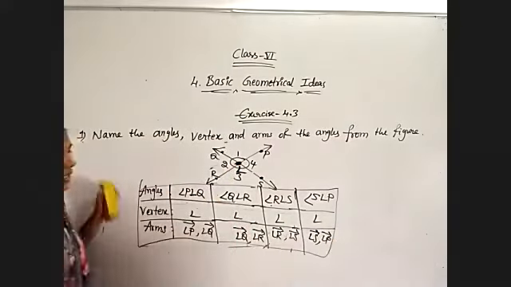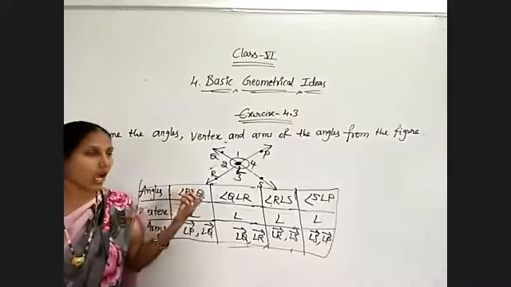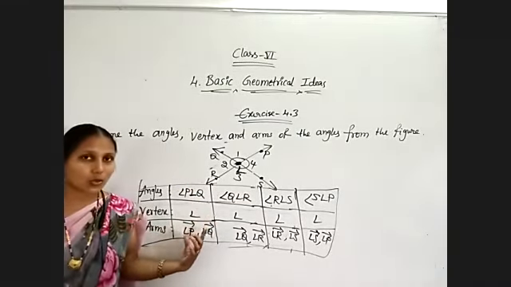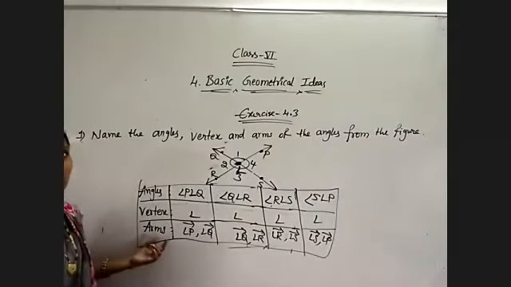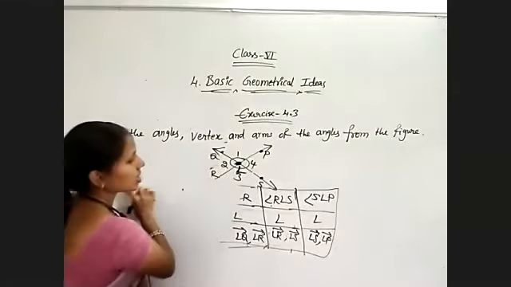Okay, I hope you understood now. Whatever angle is given, first we need to identify how that angle is named, what is the vertex of that angle, and how to decide the sides or arms of the angle. Arms are also called the sides of the angle. For every angle, there are 2 sides.